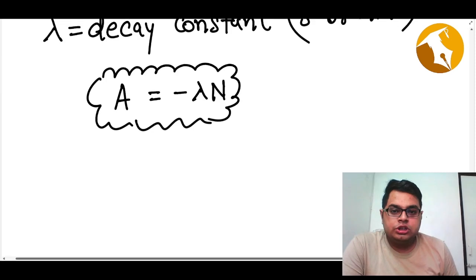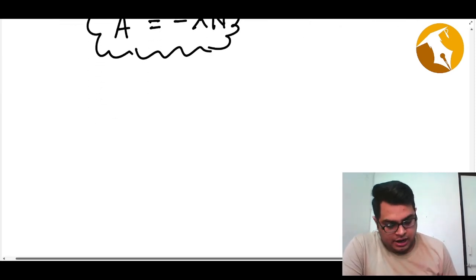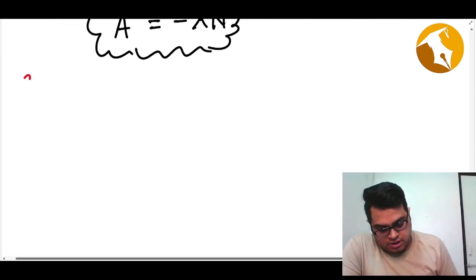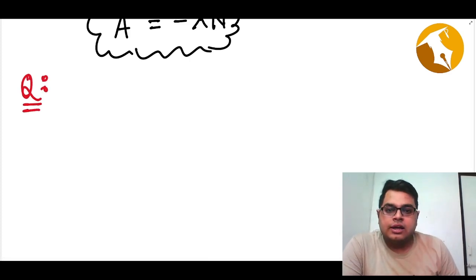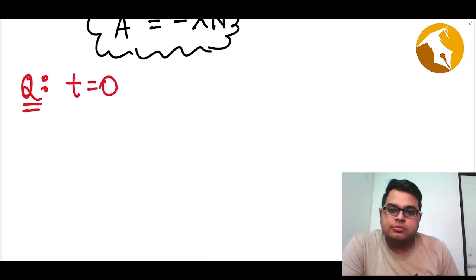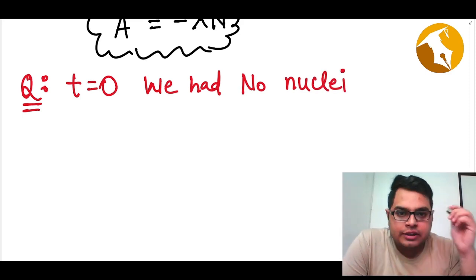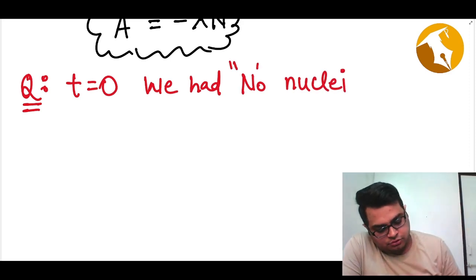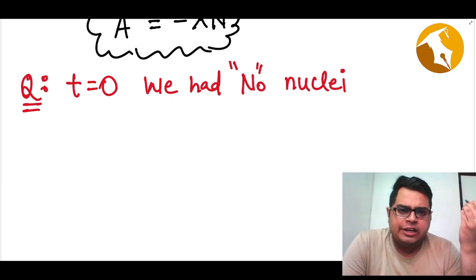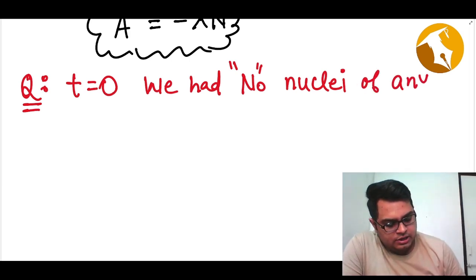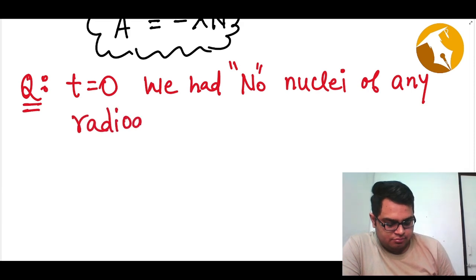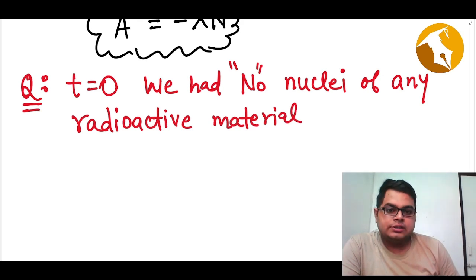Now, we will use this law to answer a very specific question. And what is that question we want to answer? Let's say at time t equals 0, we had N naught nuclei. So when the time begins, we have N naught nuclei of any radioactive material. Let's say uranium.